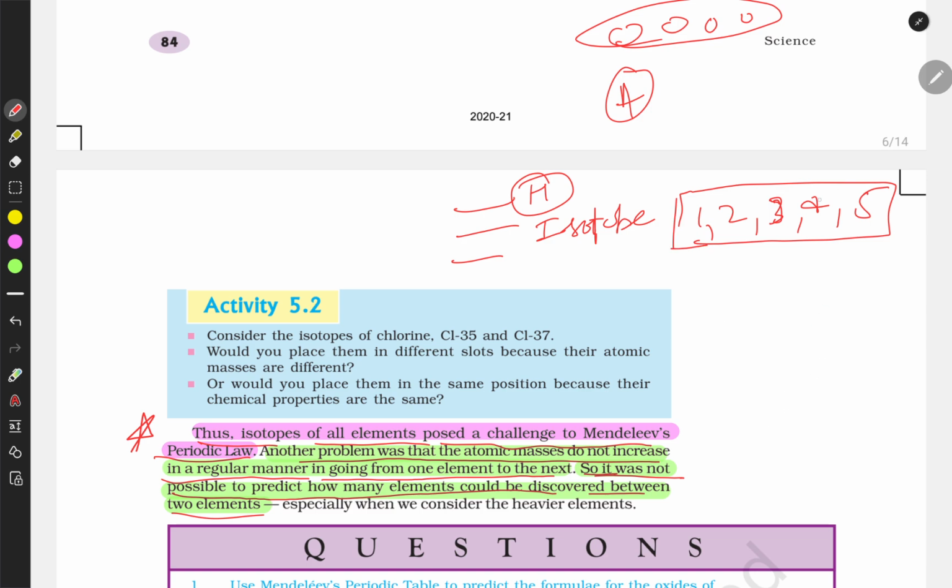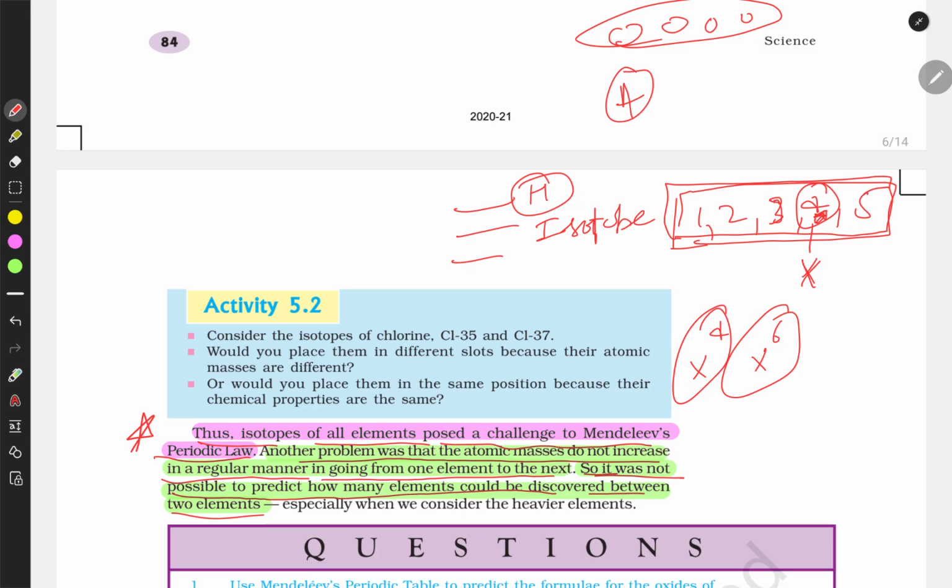Let's understand with an example. Let's say 4 is the mass of an element. It was earlier arranged in increasing order of mass. So the element which has a mass of 4 is arranged here. Later on it was discovered that this element, let's say X, is present in nature in two forms. Sometimes X has a mass of 4 and sometimes X has a mass of 6, because it is present in two forms. This is called isotopes.